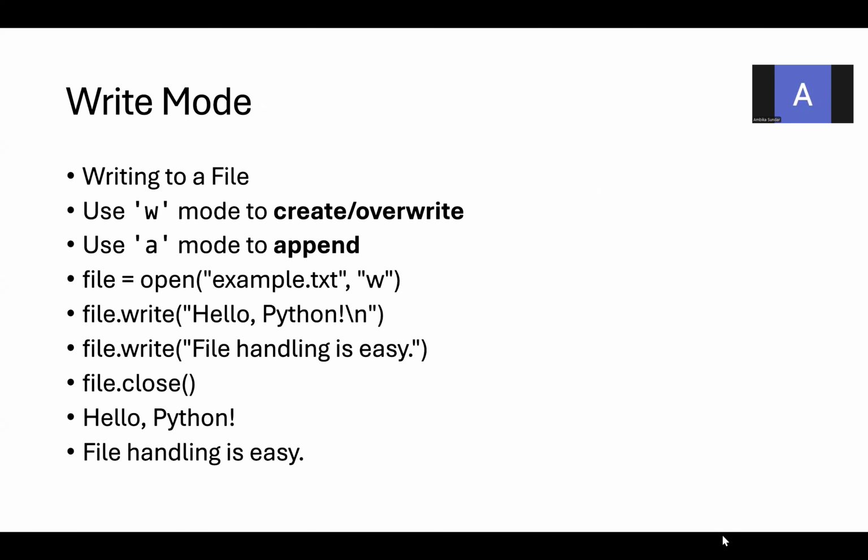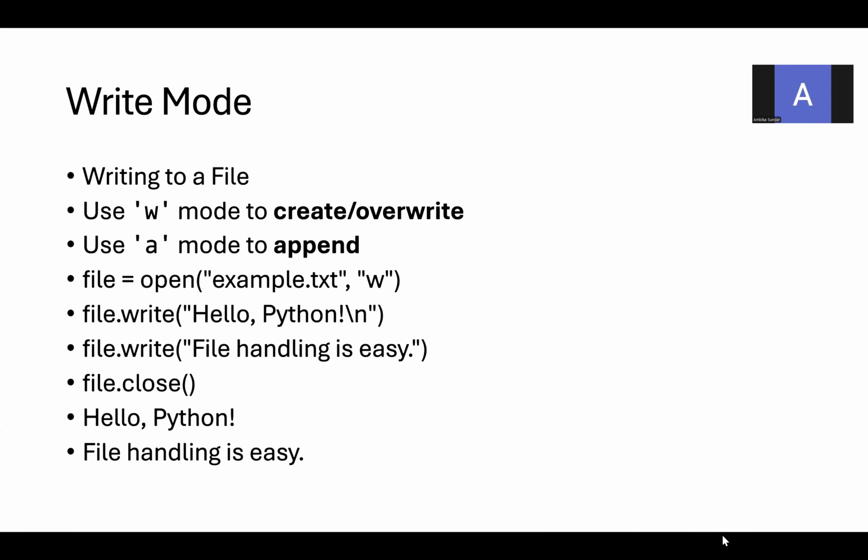For example, I want to create a new file, new.txt. The file is not there. So using the write mode, I can create this file and write some content to it. For example, if I have new.txt already and it has some data, using the write mode it is going to erase whatever data is already stored in that file, and write only the new data to this file. So that is the operation of the write mode.